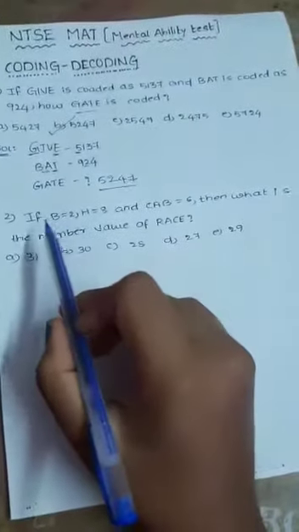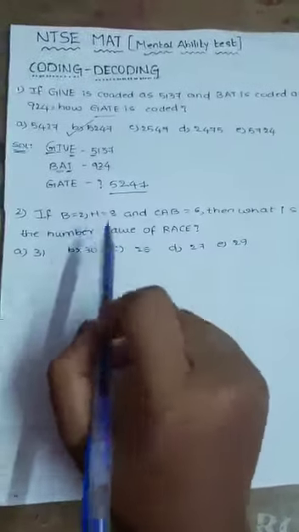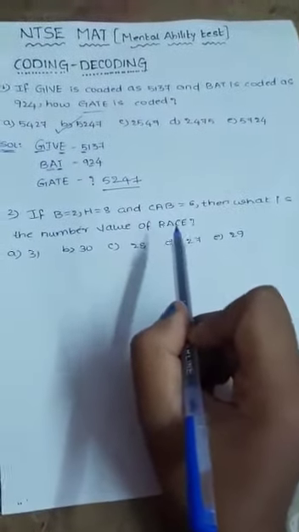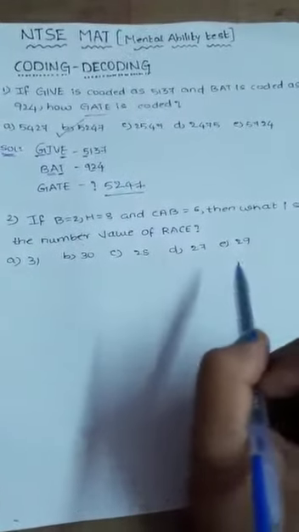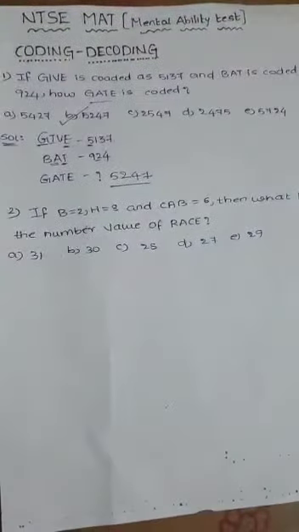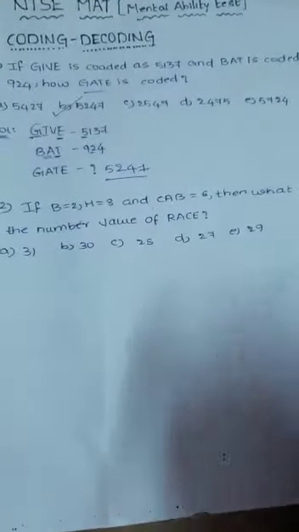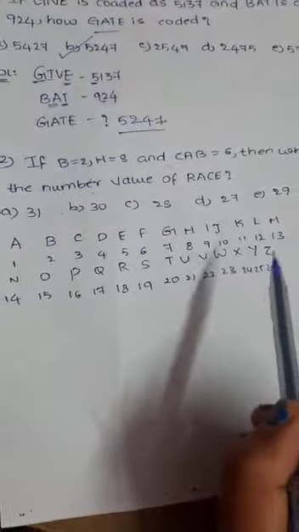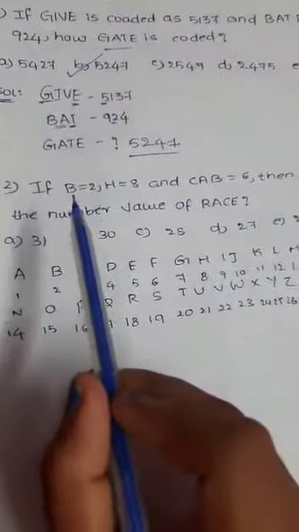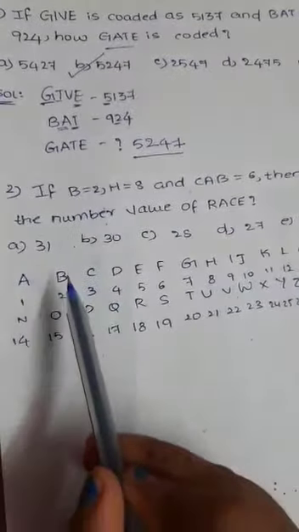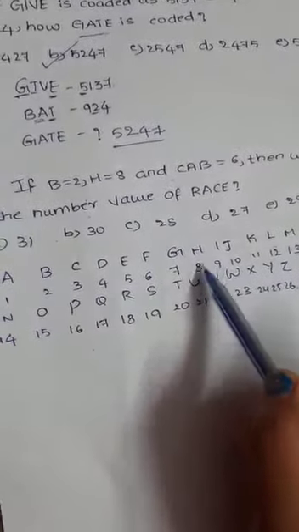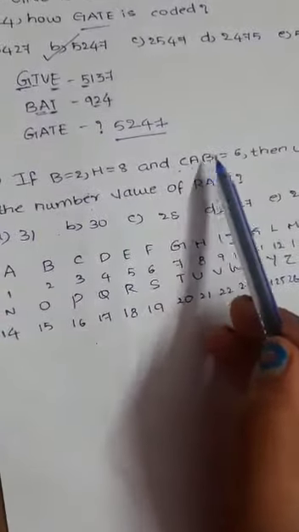And the second problem is: if B equals 2, H equals 8 and CAB equals 6, then what is the number value of RACE? Here are 5 options. So let's solve the problem. First write all alphabets and their numbers, from A to Z. Here we can see B equals 2, H equals 8 and CAB equals 6.